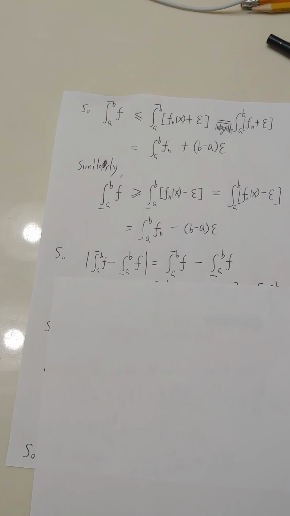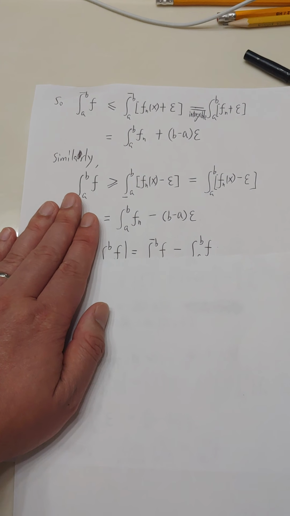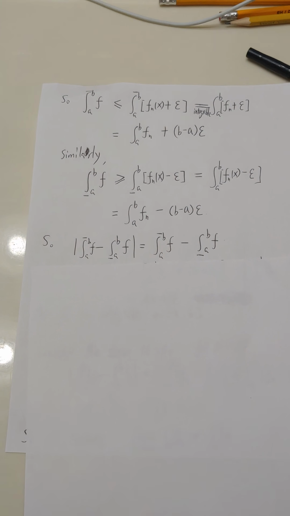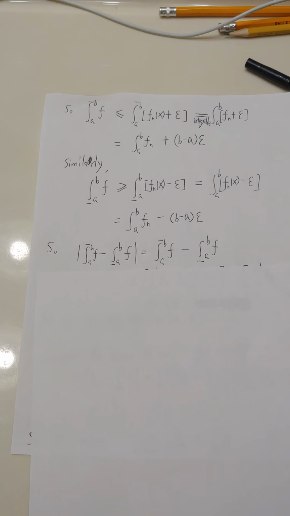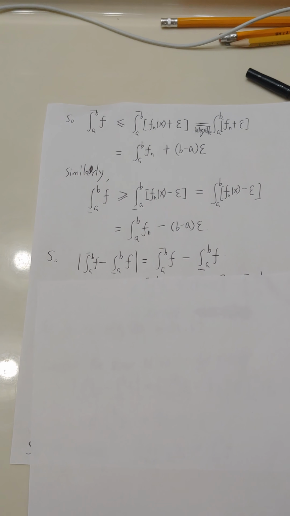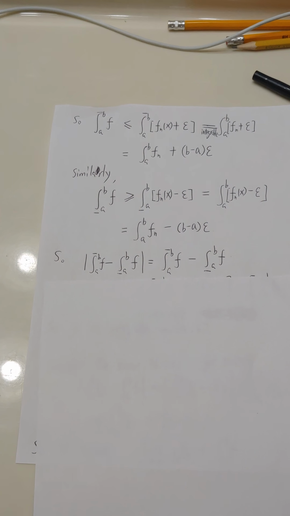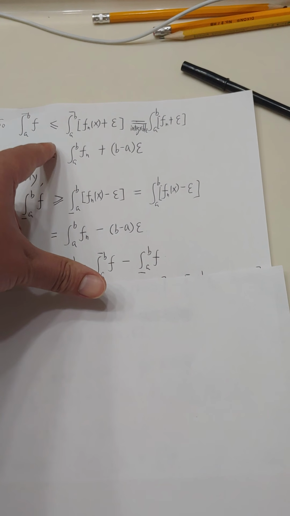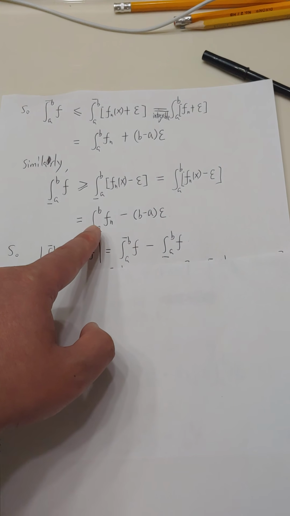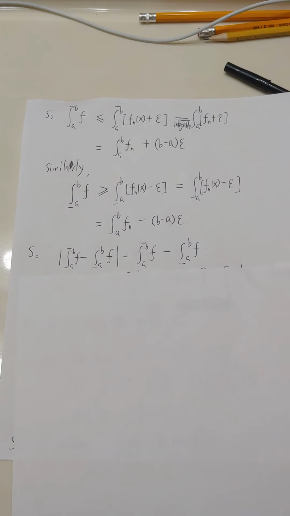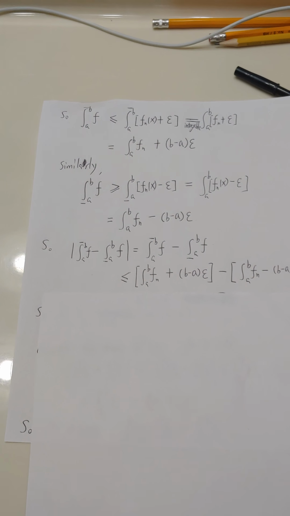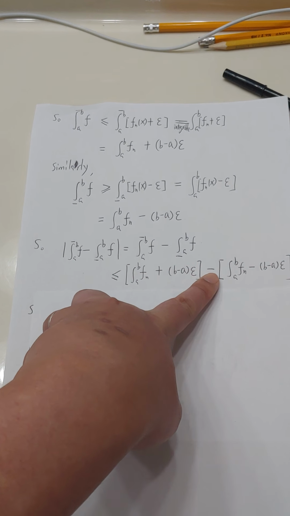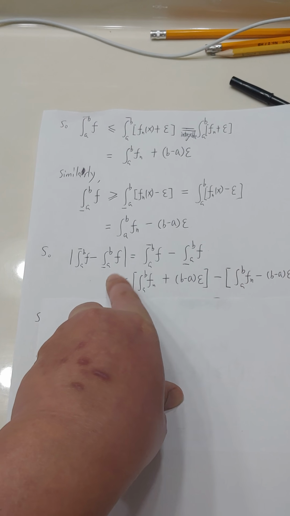Okay, let's take the difference. We know the upper integral is always greater than or equal to the lower integral, by the definition using the double sum. So the absolute value is equal to the upper integral minus the lower integral. And then we plug in this result and this result here. Then we have less than or equal to, since this one is less than or equal to this one minus a bigger one, so it's smaller.